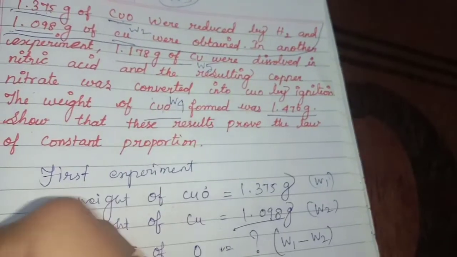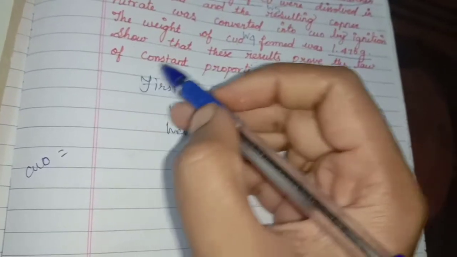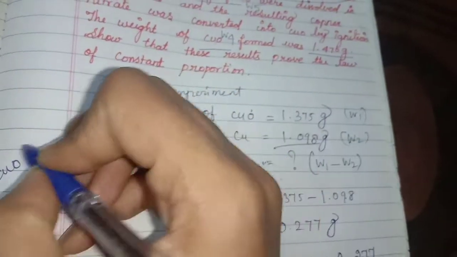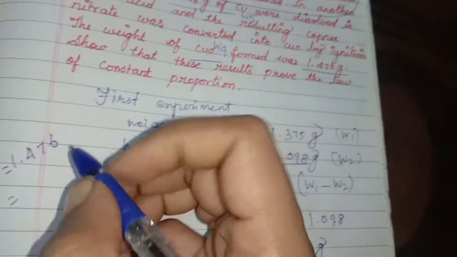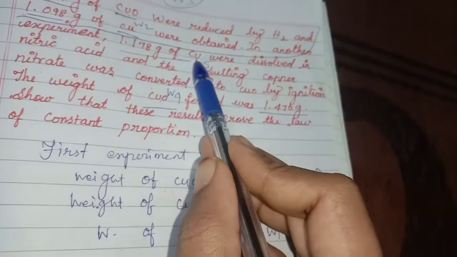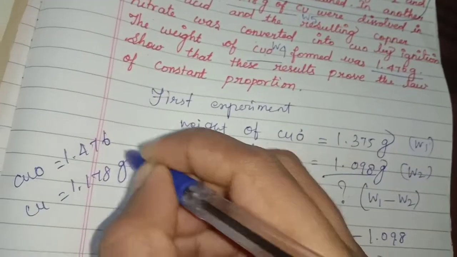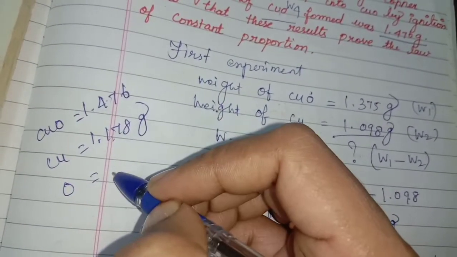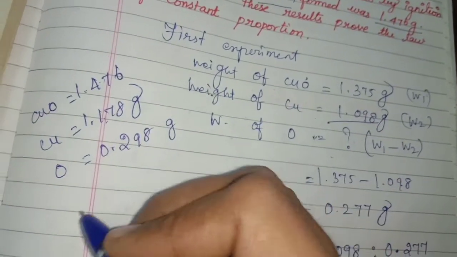In the second method, what is the CuO value? 1.476. And Cu value is what? See here, where is the Cu value? Here is the Cu value, 1.178 gram. Now the oxygen value, how will we calculate? From this you can subtract and you get the value. The value is 0.298 gram.